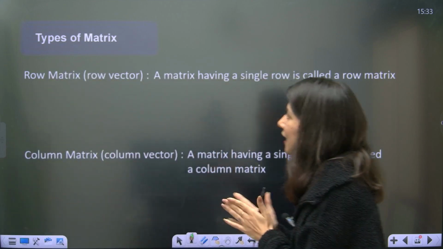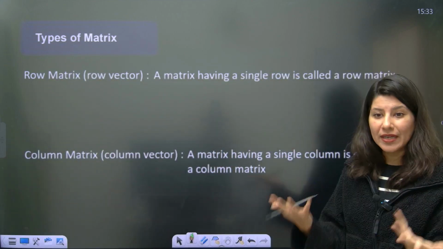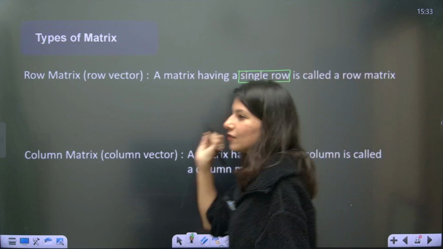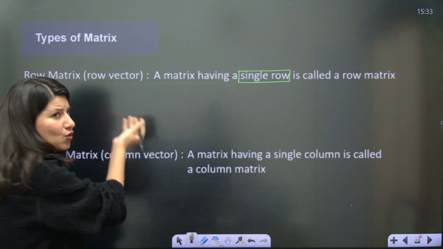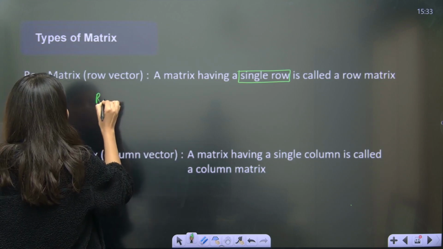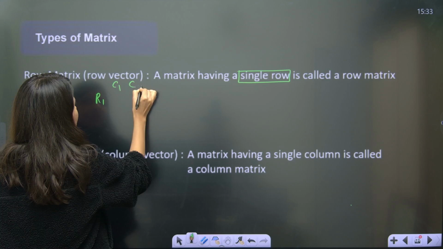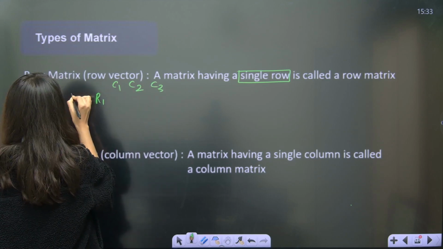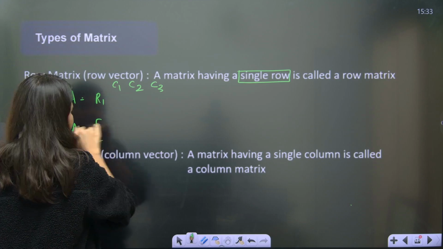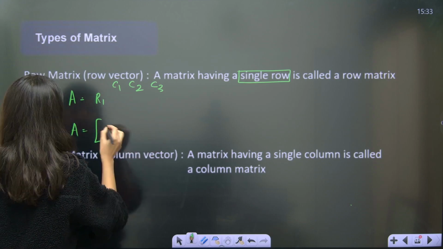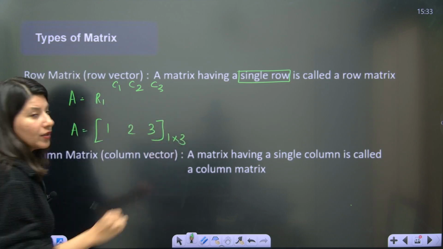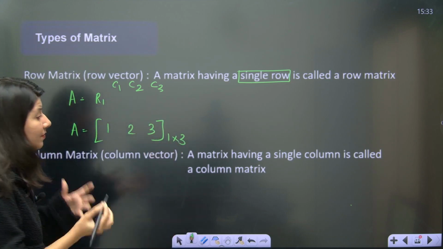All right, so types of matrix. First is a row matrix. Row matrix is a matrix having a single row. It is also called a row vector. So let me give you the example: row 1 and let's say column 3. So this is your A matrix. It will look like this, a horizontal matrix: 1, 2 and 3. 1 cross 3 is the order.